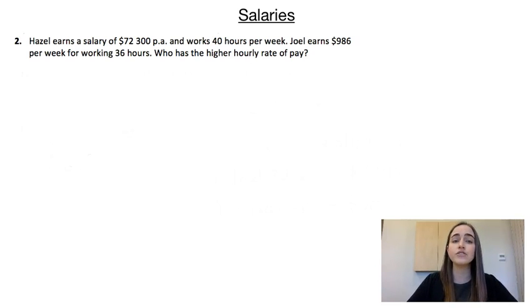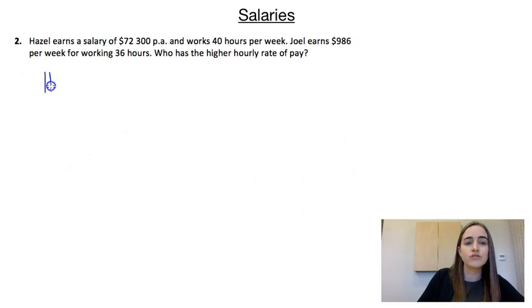Our second question asks us to compare the incomes of 2 different people. So it tells us that Hazel earns a salary of $72,300 per annum and that she works 40 hours per week. We're then told that Joel earns $986 per week and he works 36 hours each week. So we're asked who has the highest hourly rate of pay.